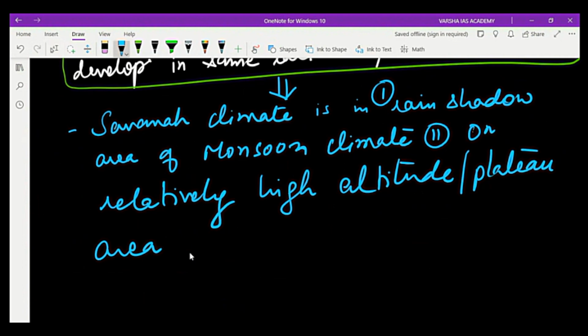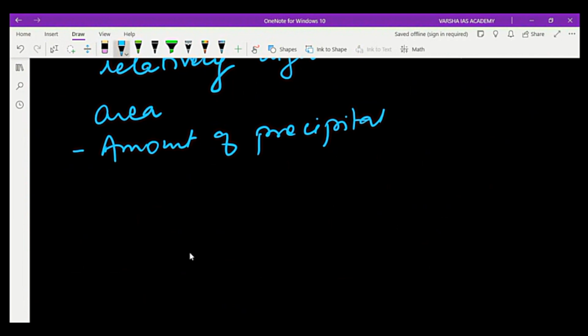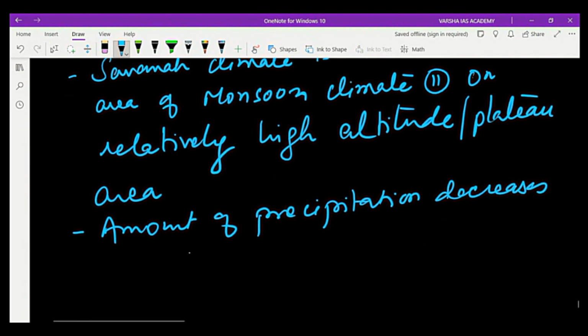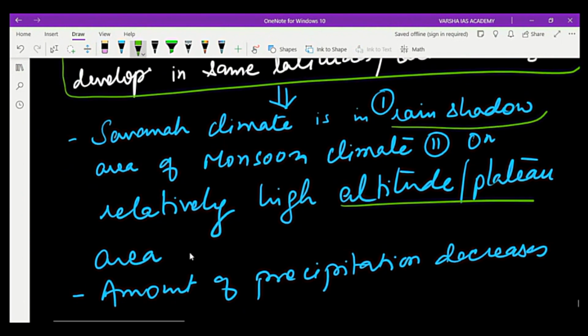Because of this, their amount of precipitation decreases. Why does it decrease? Because it is on relatively higher altitude, and also it is in the rain shadow area of the monsoon.